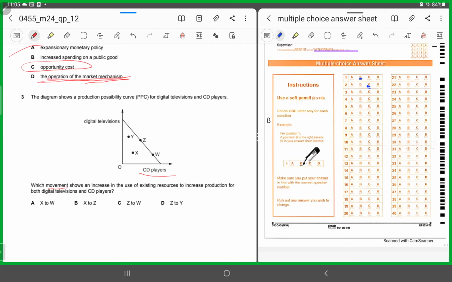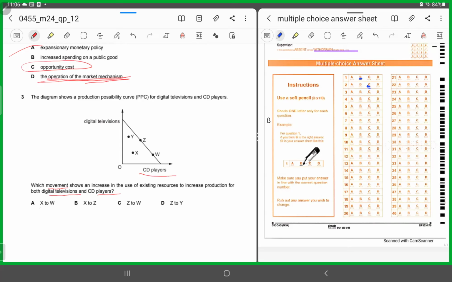Now they're saying which movement shows an increase in the use of existing resources to increase production for both digital televisions and CD players. They are asking us which movement would represent an increase in the use of the available resources in such a way that both the production of the television sets and the CD players have increased. So, we'll look at this by looking at the options.